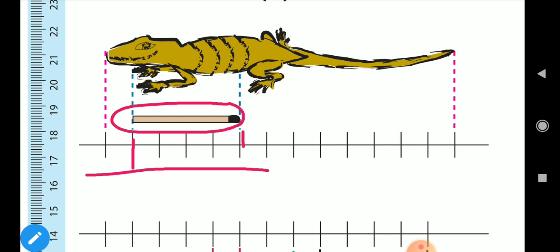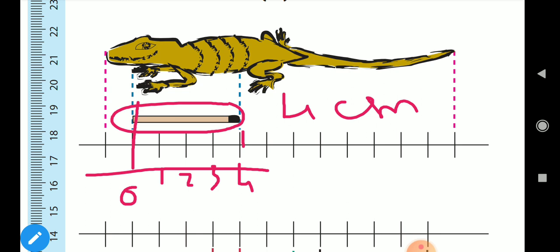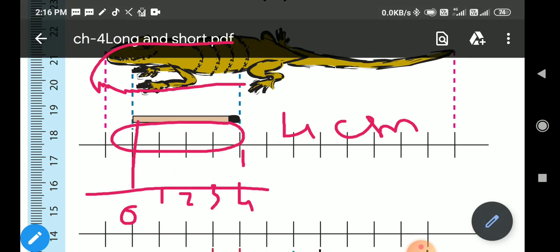First, while counting, you should take this first one as 0. This is 1, this is 2, this is 3, and this is 4. So the length of the matchstick is 4 centimeters. Okay, similarly, to count the length of this lizard,